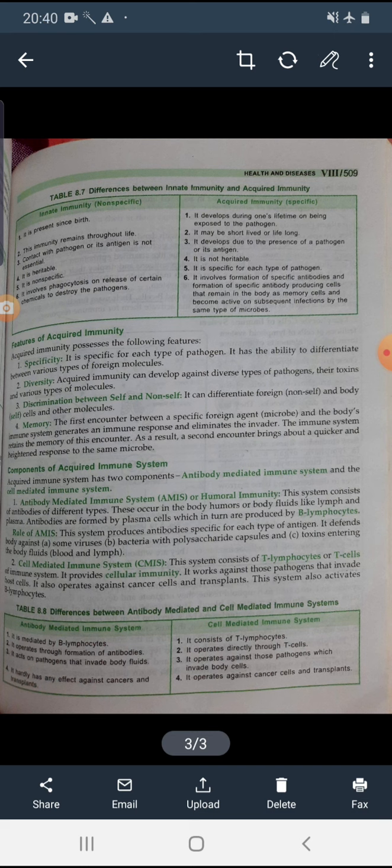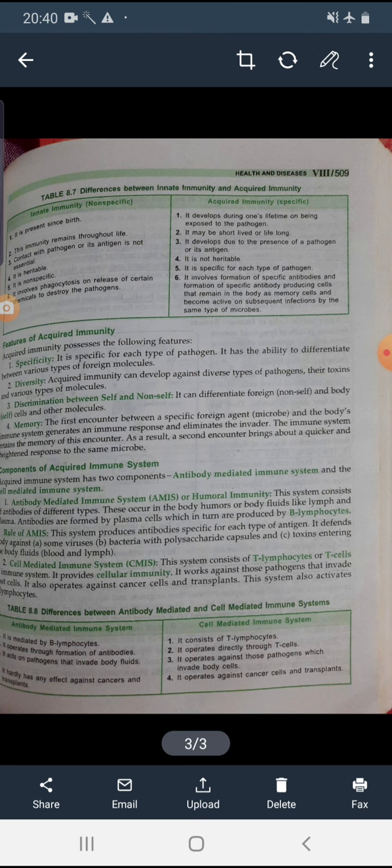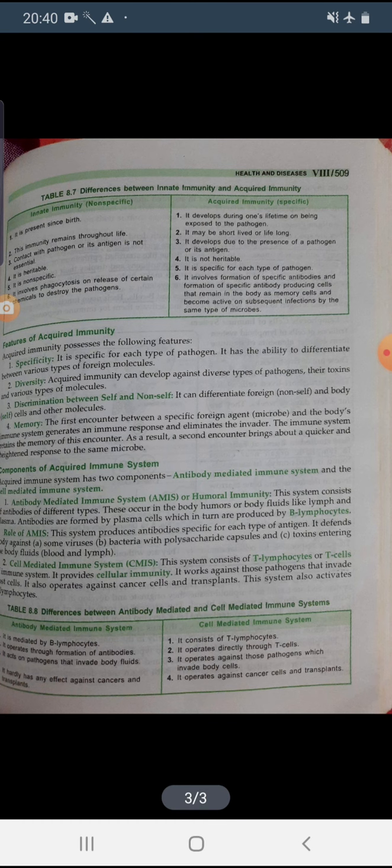And the next one is the cell mediated immune system. It contains the T lymphocytes or T cells of our immune system. So it provides cellular immunity, because it is the cell mediated immune system. Okay, and it protects us against the pathogens that invade our host cells, meaning our body cells, and it also operates sometimes against cancer cells, and this system also activates the B lymphocytes.